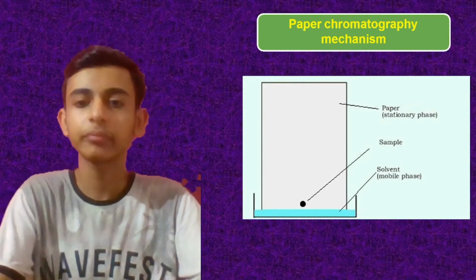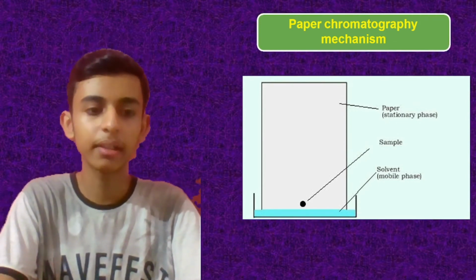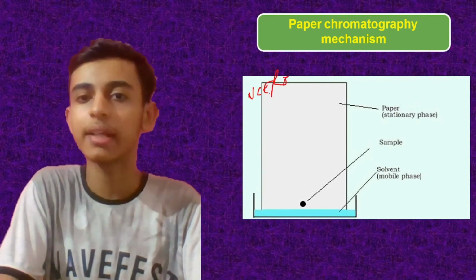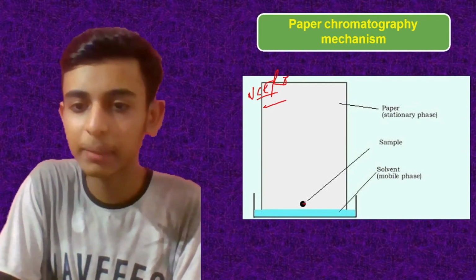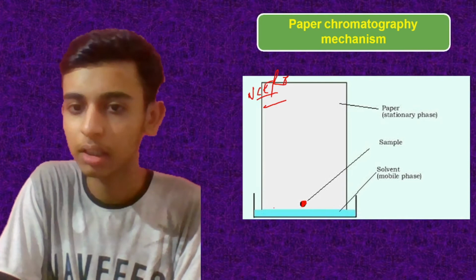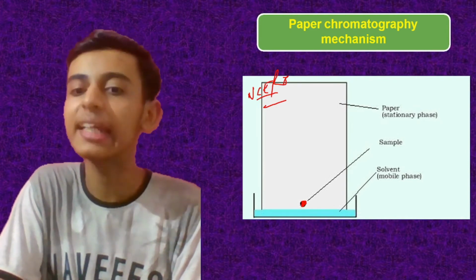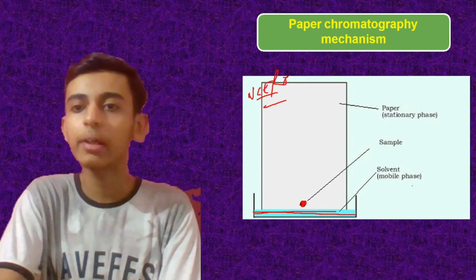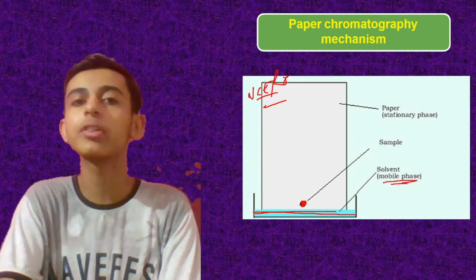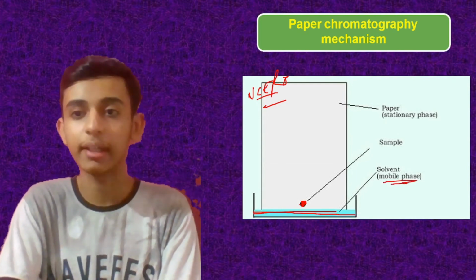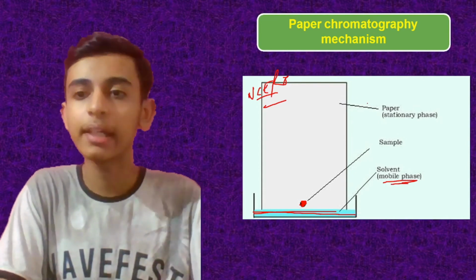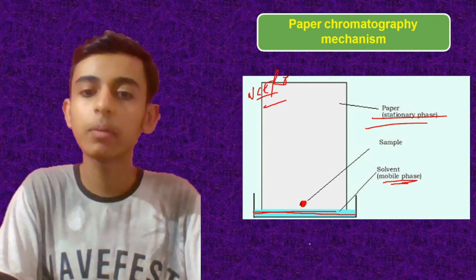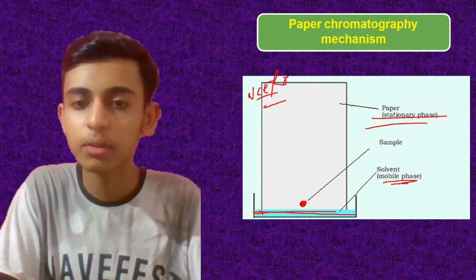Okay. Now by this we can, when the activity is given to you in your NCERT, that activity is that you have to place a dot on the paper. Actually, this is the sample ink. This is the ink that you have to place, and here is your water. What happens? The stationary phase, the paper, is not moving, right? And paper, you can take any stationery, which is not moving. So what will happen? Slowly the water is going to rise.